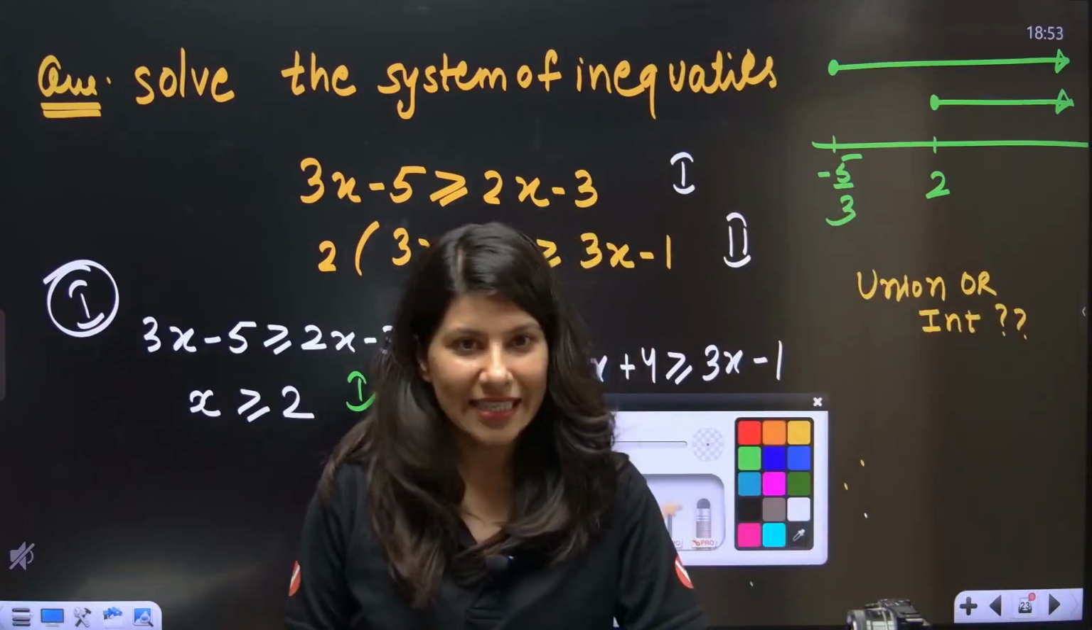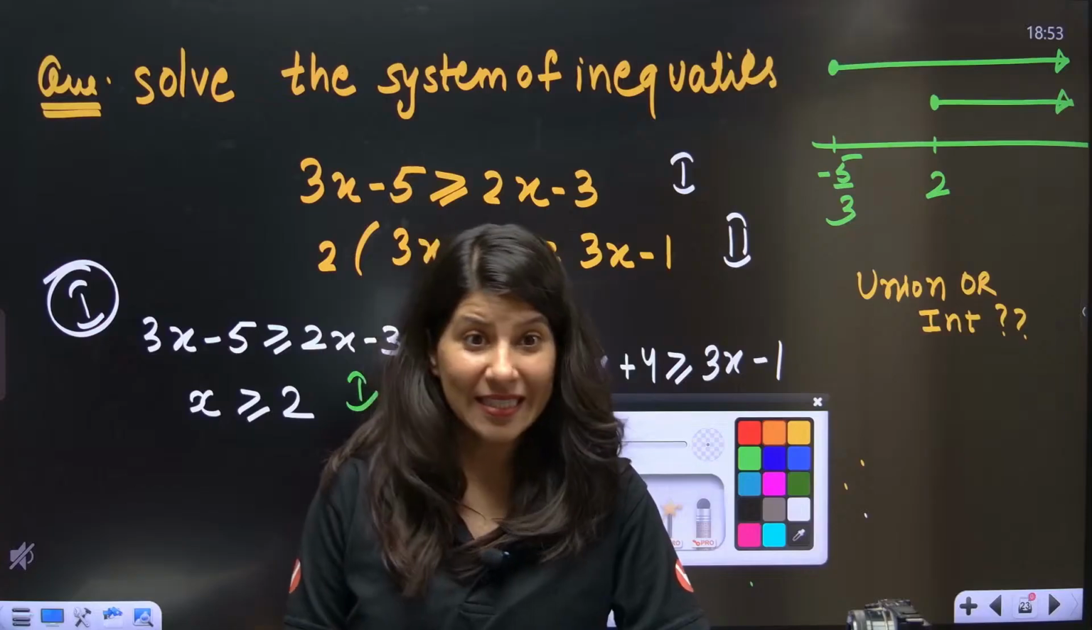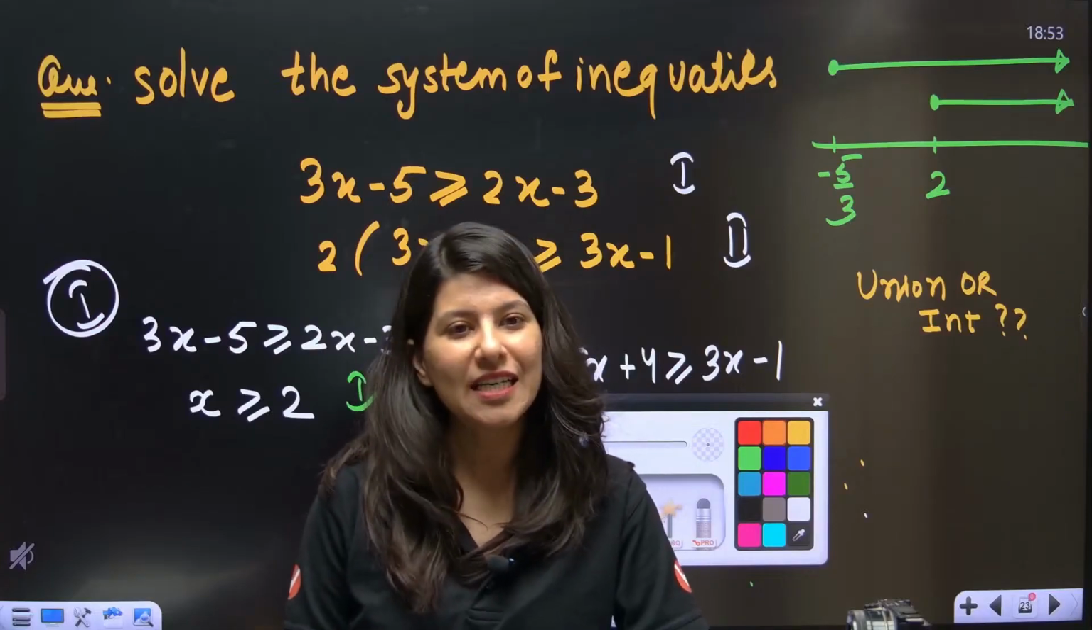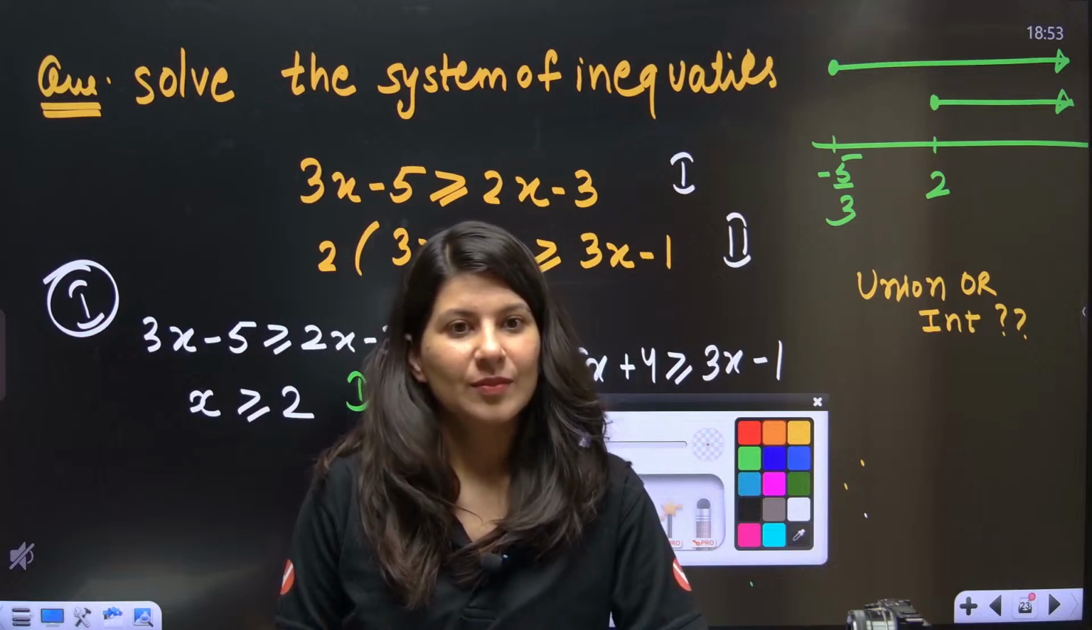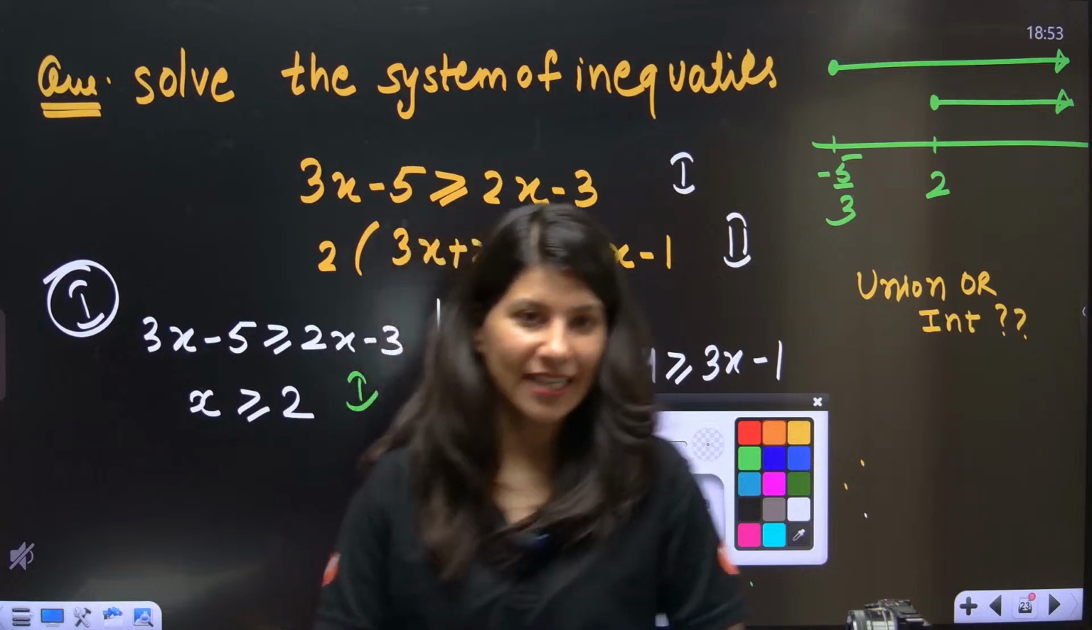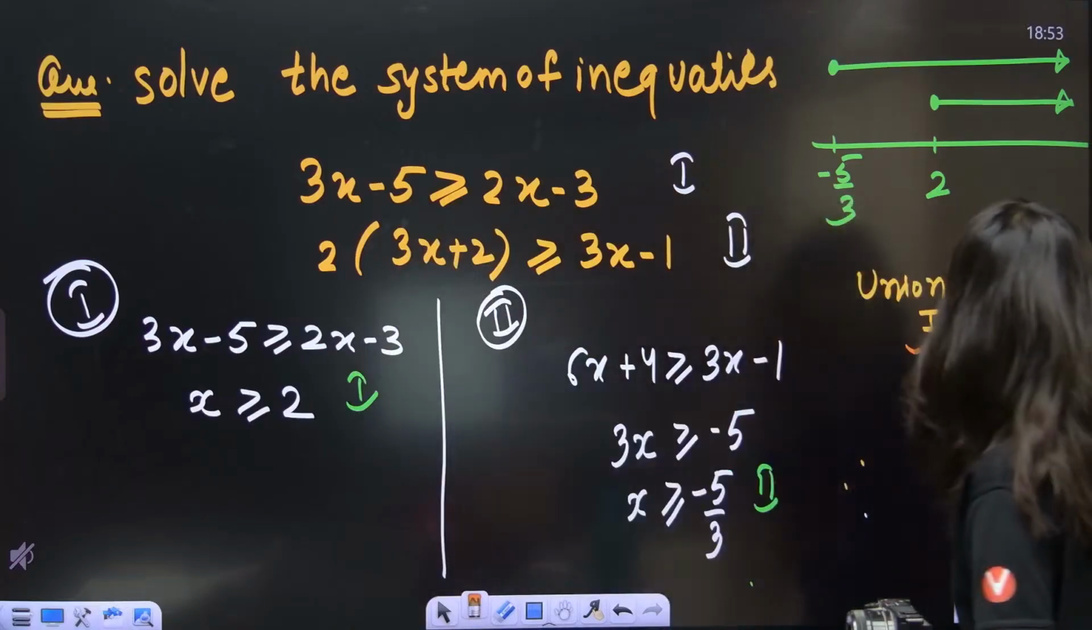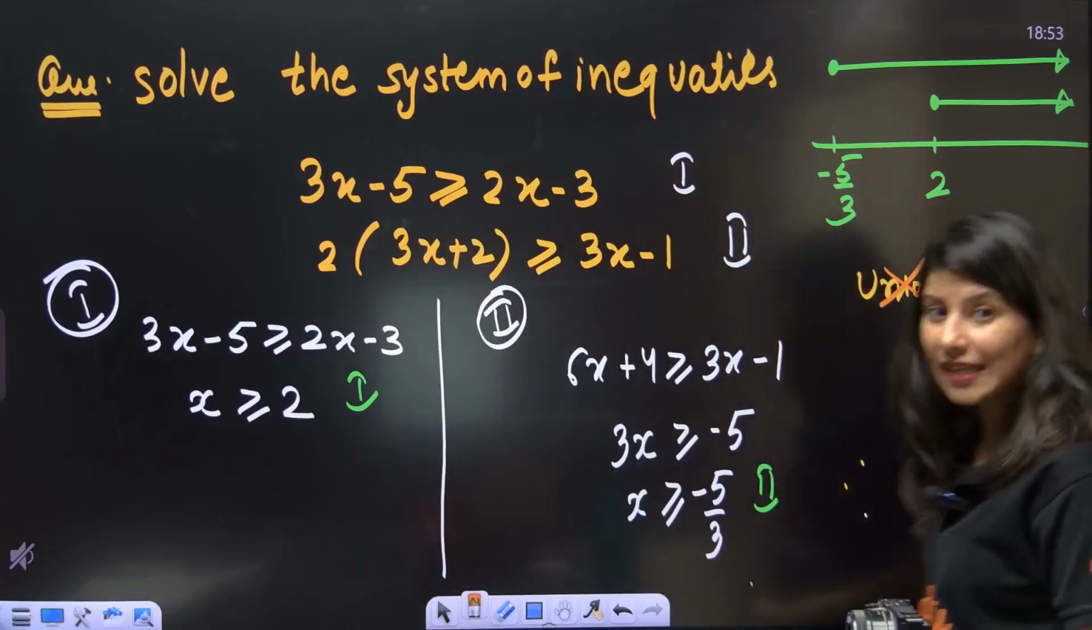Azad is saying intersection. Abhijit is saying intersection. What about others? Intersection. Yes, intersection is absolutely right. Union we won't take. Why?